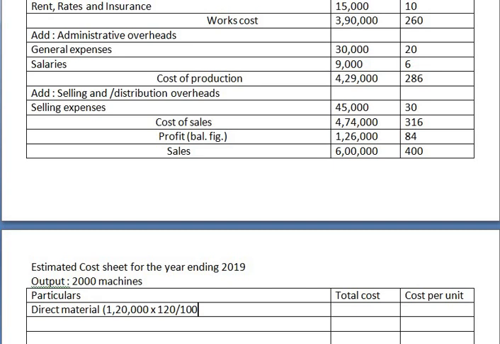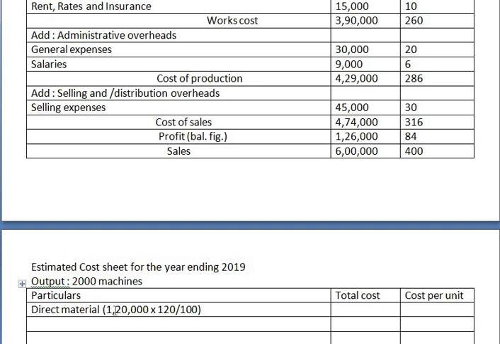So instead of that calculation, what we are going to do is, 1,20,000 is the material cost in the previous year, in the sense 2018, and we are going to add 20%. It means 120%. 1,20,000 will be there as it is, and plus 20% we are going to add. So only once, 1,20,000 into 120%, we are going to take.